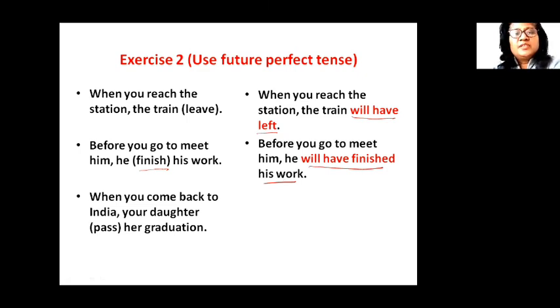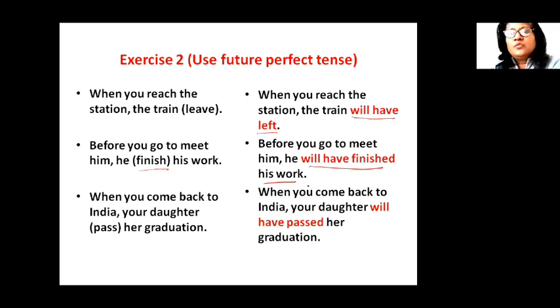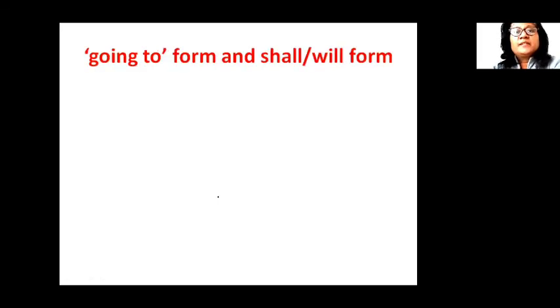When you come back to India, your daughter passed her graduation. So when you come back to India, when you return back to India, your daughter will have passed. This is the future perfect tense. आपकी daughter graduation कर चुकी होगी. This was the second exercise which dealt with the future perfect tense. और इस तरह के sentences हम कई बार routine में भी use करते हैं to show our planning.